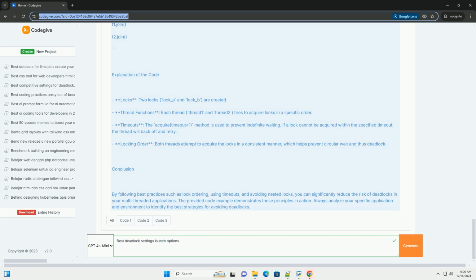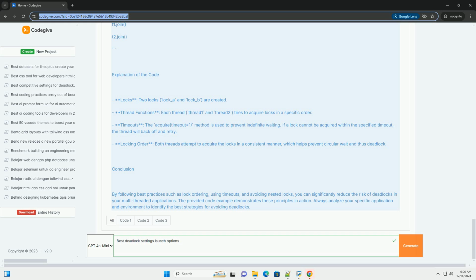Try: print "thread 2 acquired lock_A". Finally: lock_A.release(), print "thread 2 released lock_A". Else: print "thread 2 could not acquire lock_A, retrying". Create threads: t1 equals threading.Thread(target=thread_1), t2 equals threading.Thread(target=thread_2). Start threads: t1.start(), t2.start(). Join threads; in a real application, consider a graceful way to terminate.